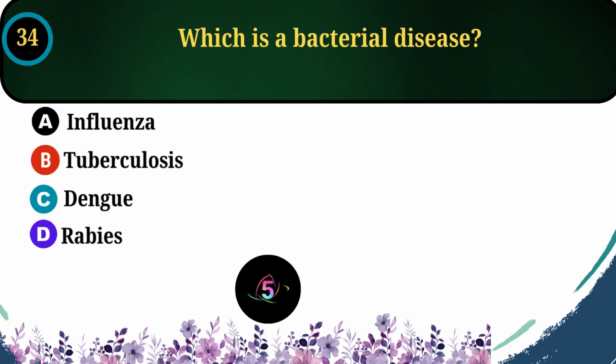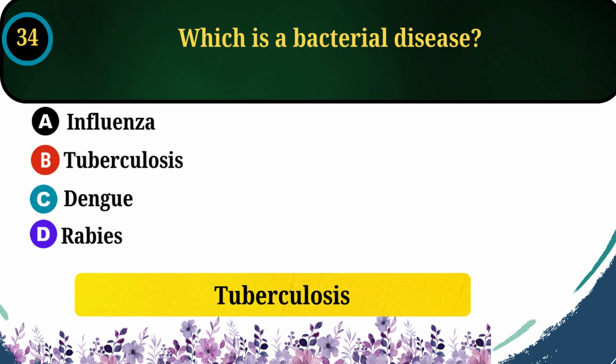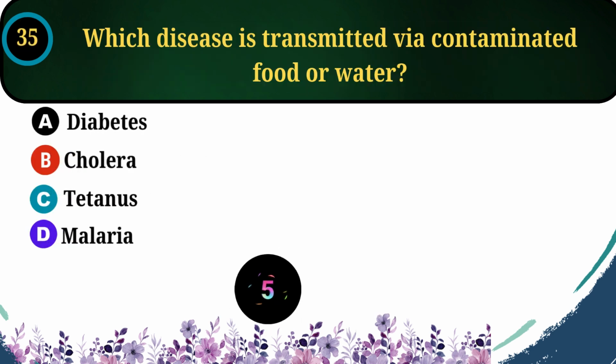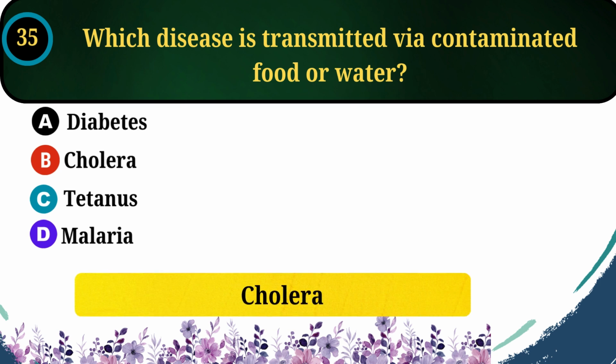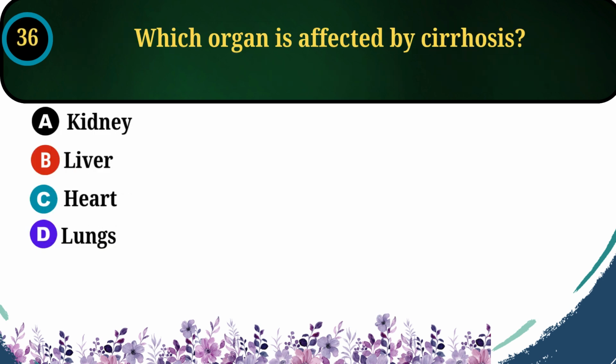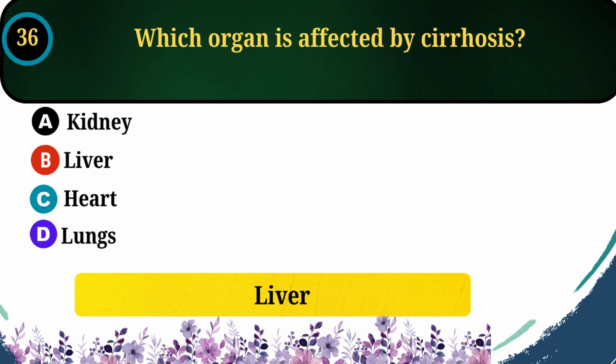Which is a bacterial disease? The correct answer is option B, tuberculosis. Which disease is transmitted via contaminated food or water? The correct answer is option B, cholera. Which organ is affected by cirrhosis? The correct answer is option B, liver.